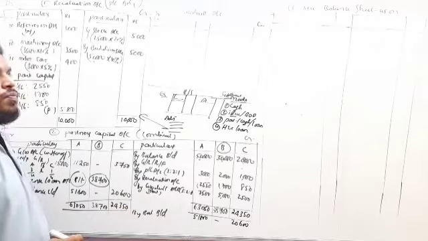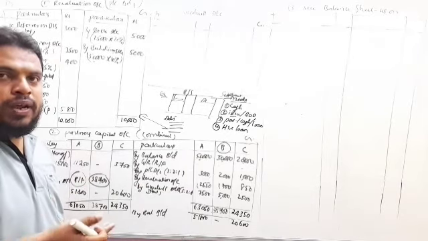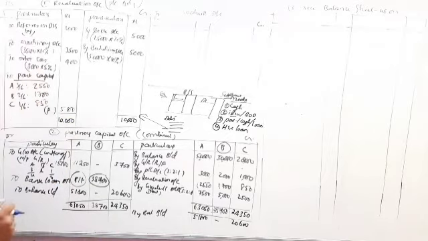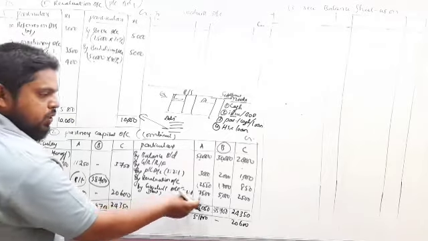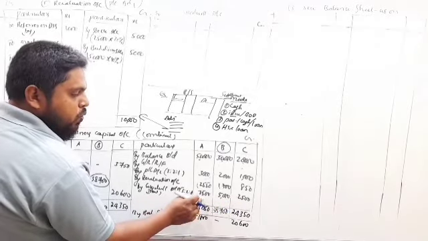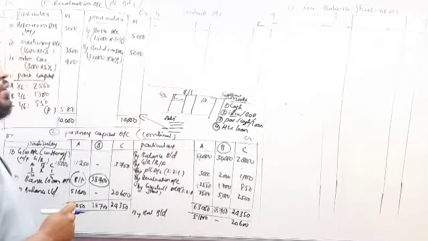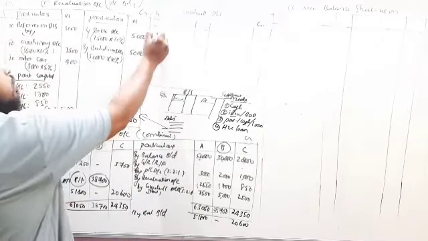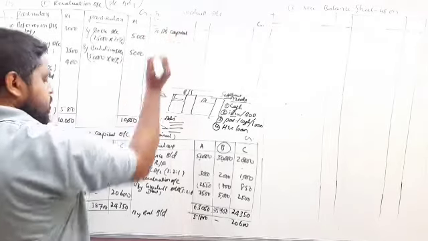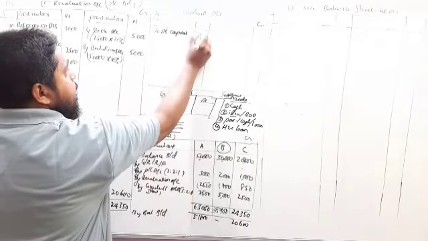For this case, total goodwill raised, that is the full value of goodwill, is raised and written off. Now, this goodwill we have shared among all the partners under the partners' capital account, credit side. The same entry we can pass under the goodwill account. So to A's capital account, how much have we shared? 7,500.